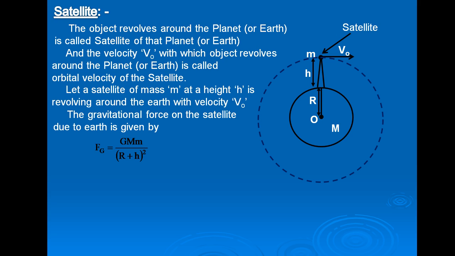Therefore, the distance between Earth and satellite becomes R plus h. Put this as equation number 1.